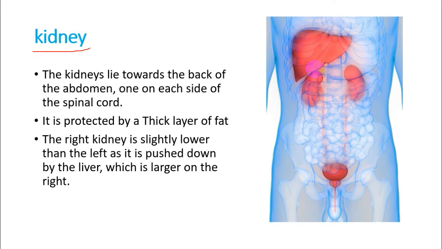Because above the right kidney there is the liver. The liver is pushing that kidney a bit down. Also, the ureters are connecting kidneys with the bladder, and the bladder ends with the urethra, which is excreting the urea outside.